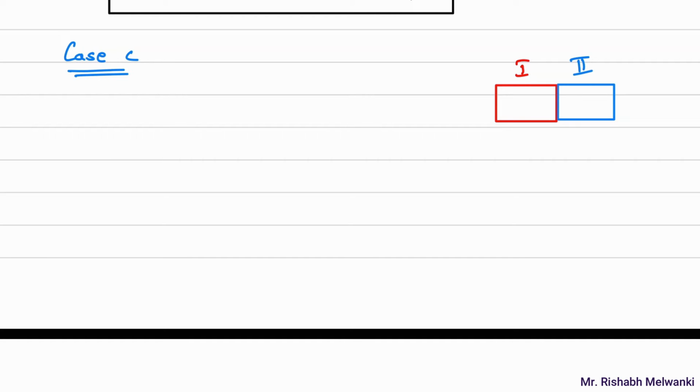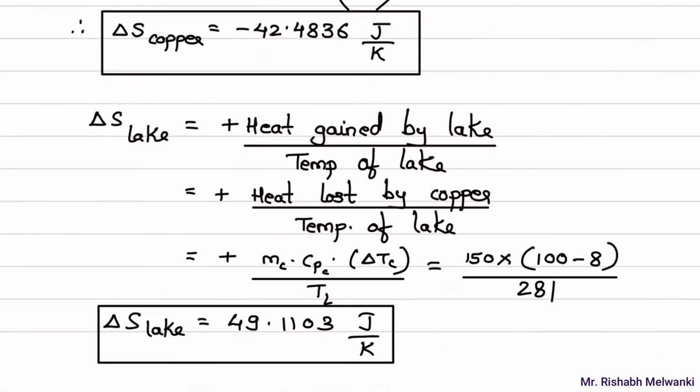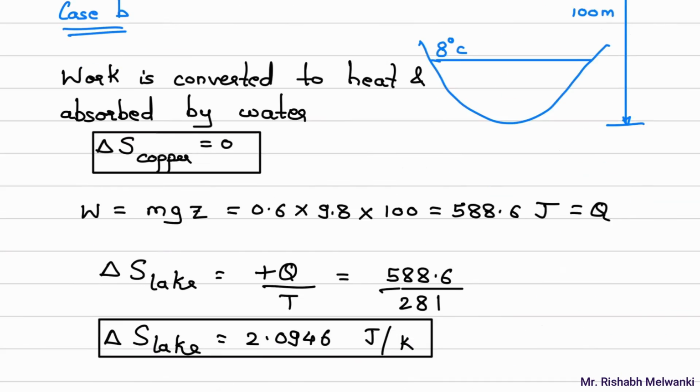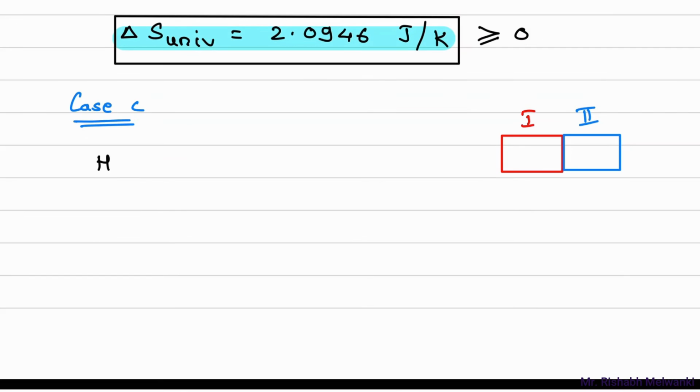Okay. So what I'll write? I'll write heat given by 1. Okay. What is the temperature of 1? We'll go back to the question. One copper block is having 100 temperature, other copper block is having 0 degree Celsius temperature. So I'll write down the temperatures. So copper block 1 is having temperature of 100 degree Celsius, or you can say 373 Kelvin.